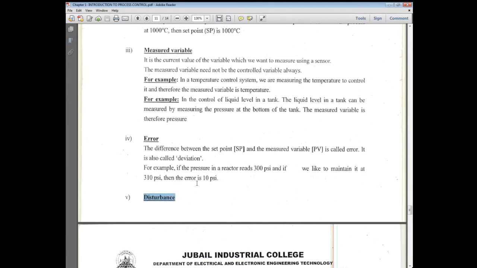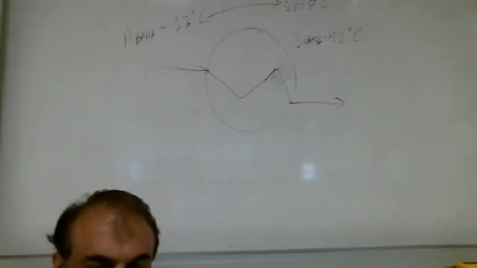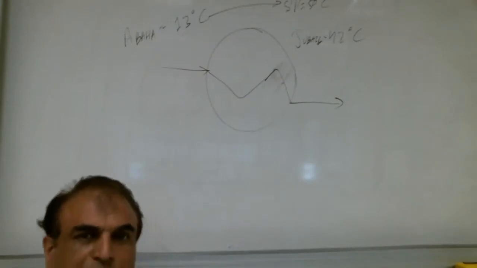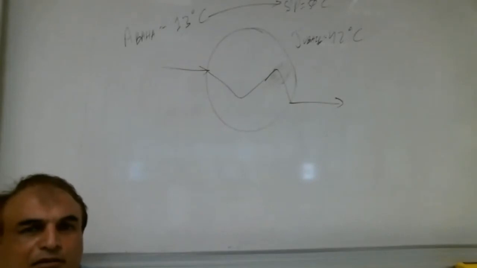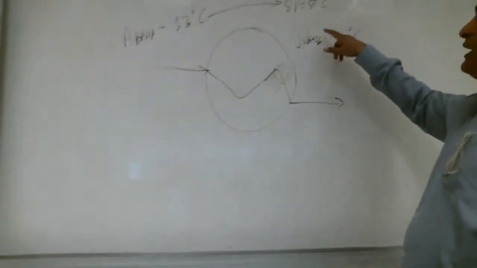We gave the example of the heat exchanger, you know. The example is still there. This heat exchanger needs to work at 50 degrees centigrade.